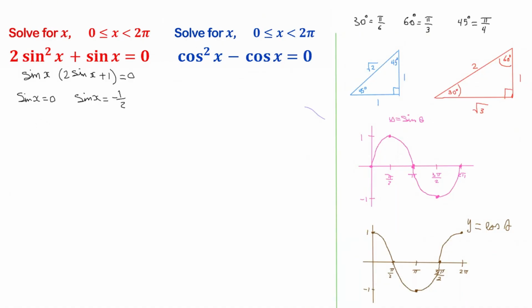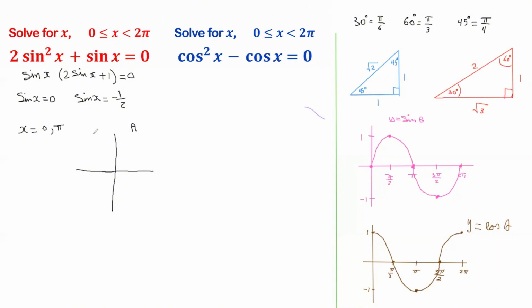Since sine x equals 0, we go to the sine wave. And you can see from the sine wave, sine x equals 0 at angle 0, pi, and 2 pi, except 2 pi is not in the domain between 0 and 2 pi. So both answers will be x equals 0 and pi. And now the next thing, we have sine x equals -1/2. For this, we're going to use the unit circle.